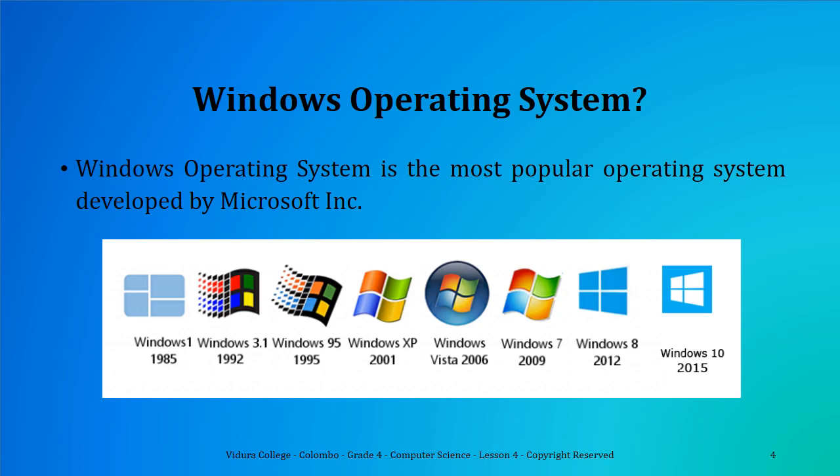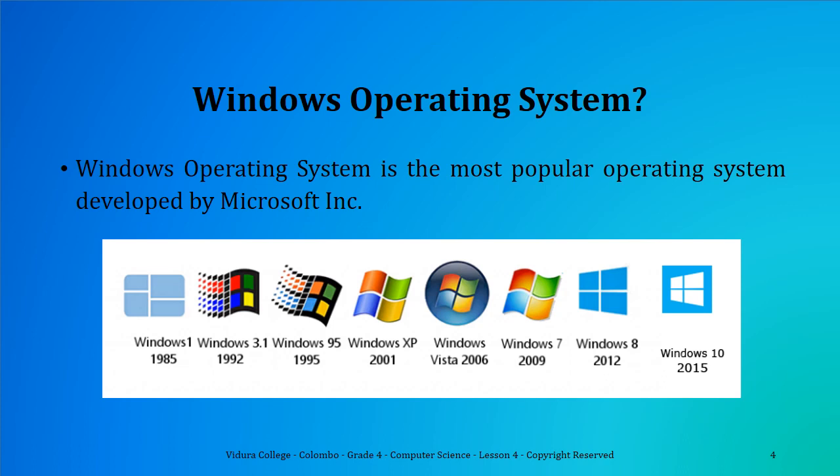Since we are going to learn about Windows operating system today, let's go through the history of this operating system. Windows operating system was developed by Microsoft Corporation. Since its first release, it has gone through many upgrades and changes. We call these upgrades and changes as versions.